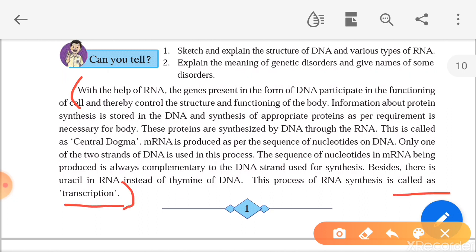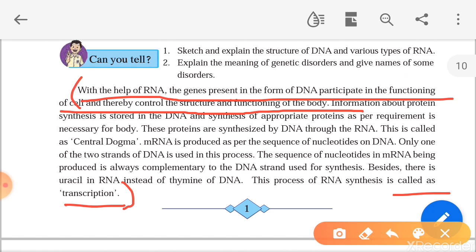It is regarding transcription. With the help of RNA, genes present in the DNA participate in the functioning of the cell and control the structure and functioning of the body. म्हणजे RNAच्या मदतीने जे जीन्स असतात. What is the genes? Genes is the segment of the DNA. The genes present in the form of DNA. म्हणजे ते DNAचे तुकडे असतात, त्याला जीन्स म्हणतात.